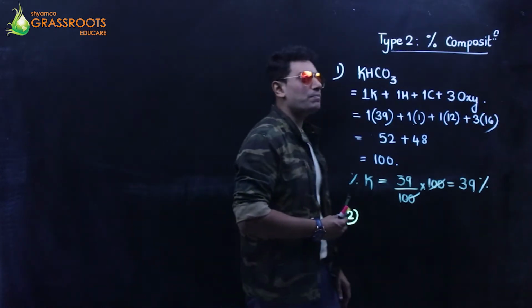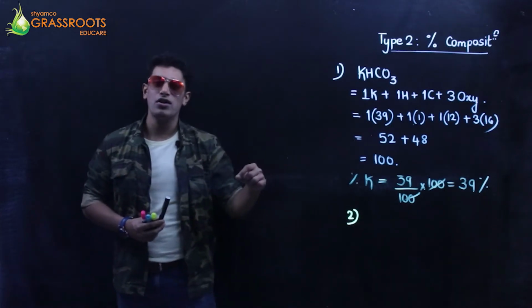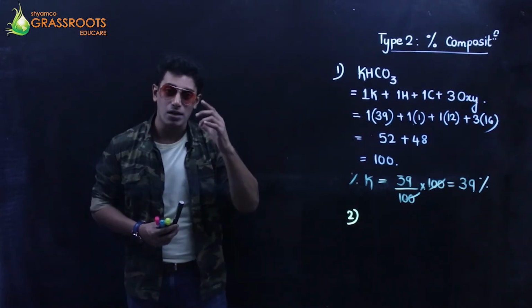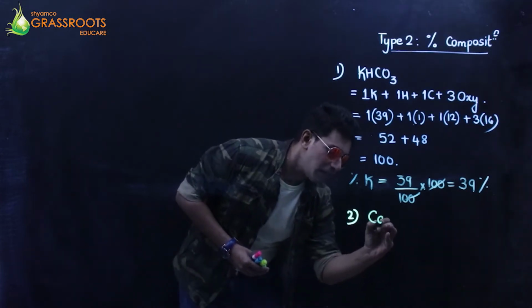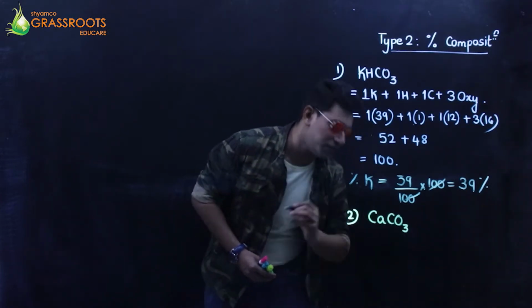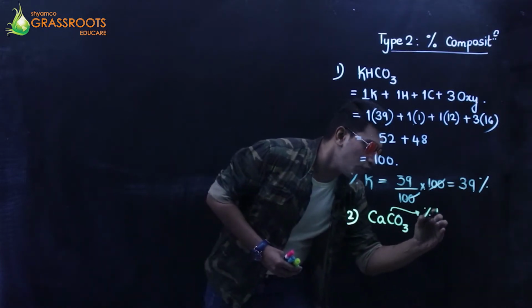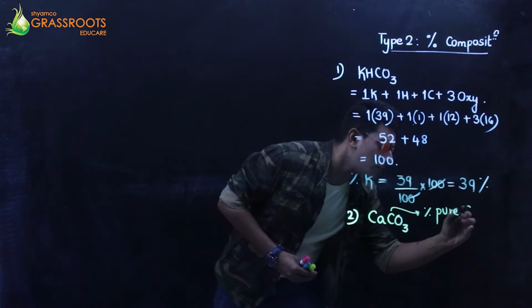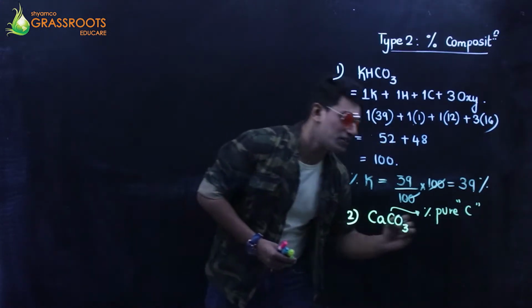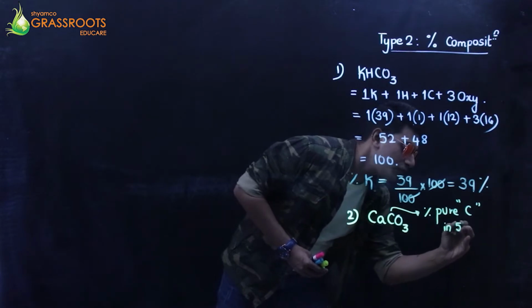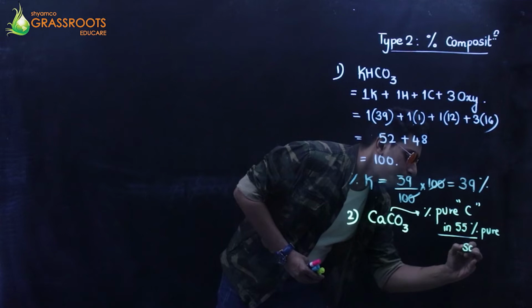We have calcium carbonate, I think that's CaCO3. I want the percentage of pure carbon in a 55% pure sample.